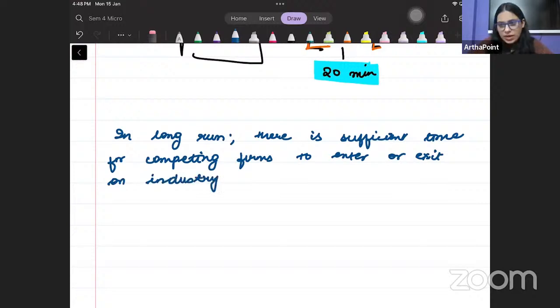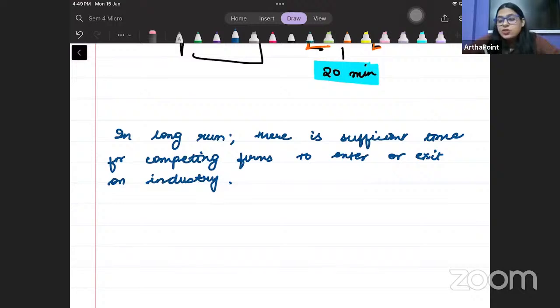Right? Am I clear? It is a competitive firm. Short run is too small a period for new people to come and enter. But long run is a good enough period that people can easily enter and exit the industry.